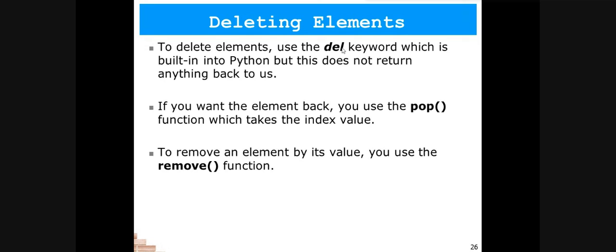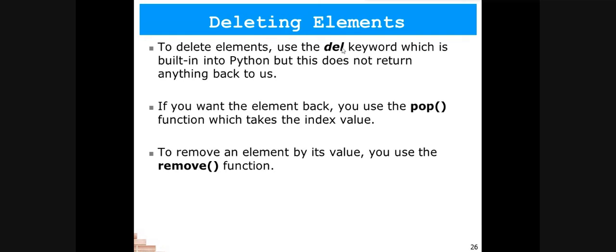Suppose there are 6 values in the list, after the 4th value all the elements of the list will be deleted. If you give del in bracket 4, that will delete all the remaining values apart from the first 4 values of the list.